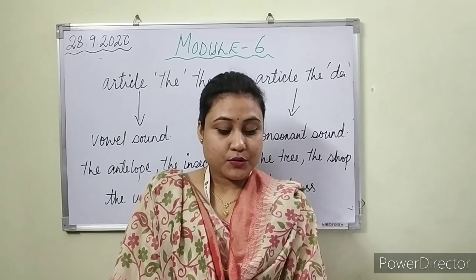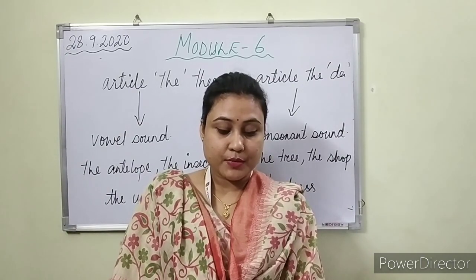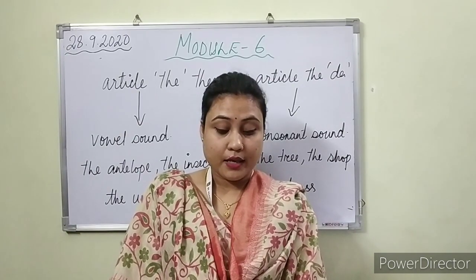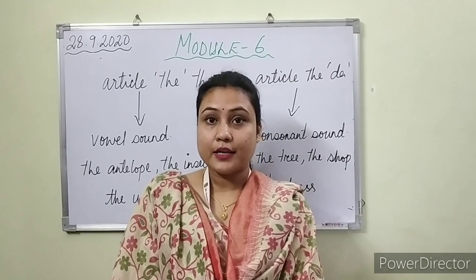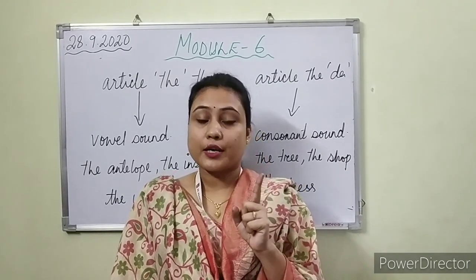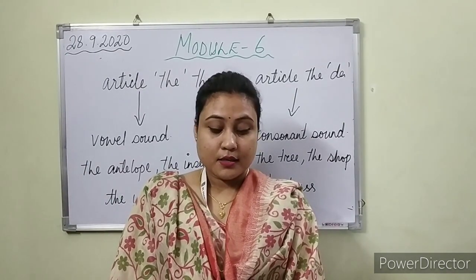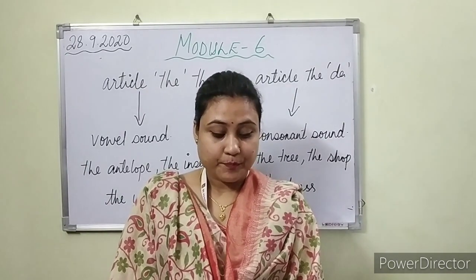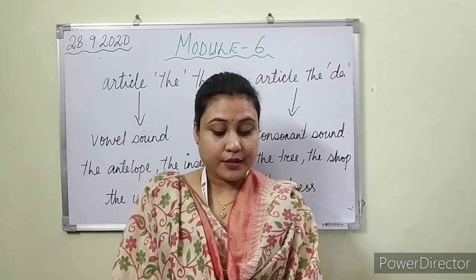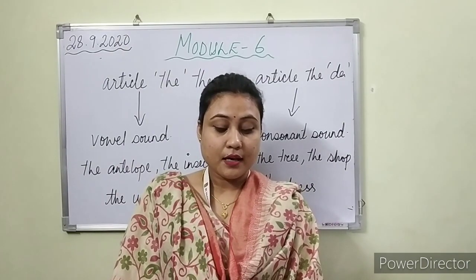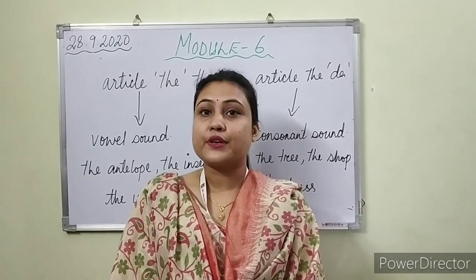Coming to the second: my friend gifted me a small car on my birthday. Here we are talking about a singular object, right? So what will it be? A small toy. Now coming to number 3, Rita eats an egg every day.